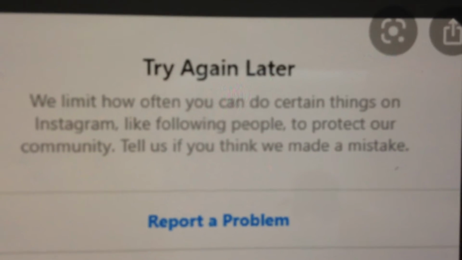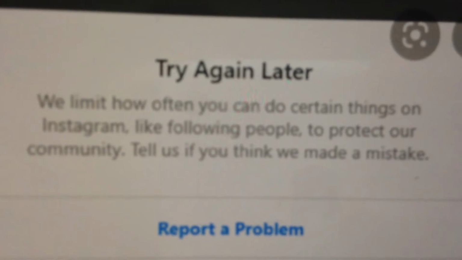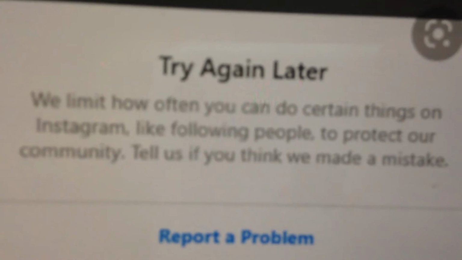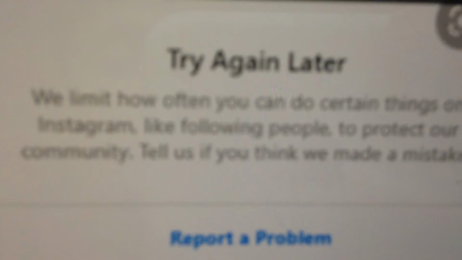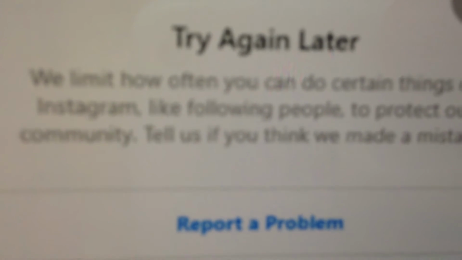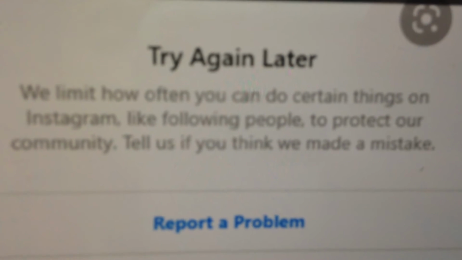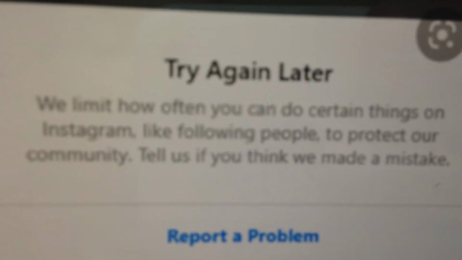So now for fixing it, the first thing you need to try is just to wait some time until you can again follow someone, or like someone's photo, or comment on photos. You just need to wait until you are able to do this, because mostly you receive the error because you made too many of the same actions. Like following too many people, or liking too many posts. So you just need to fix it this way.